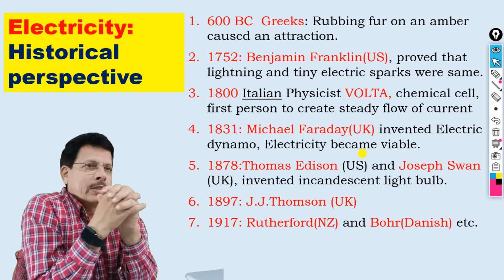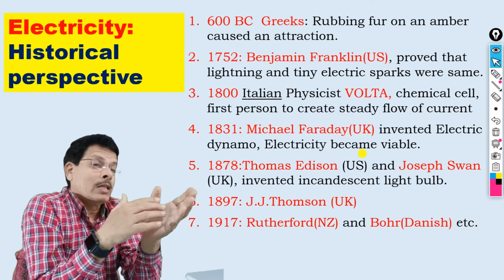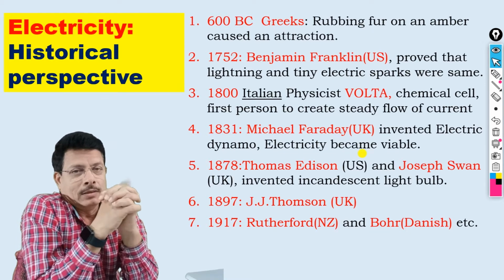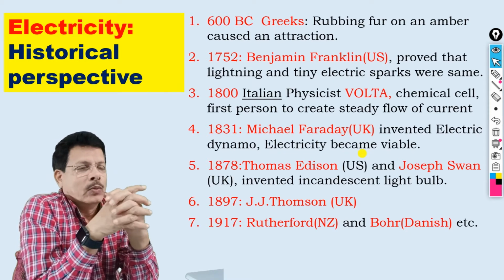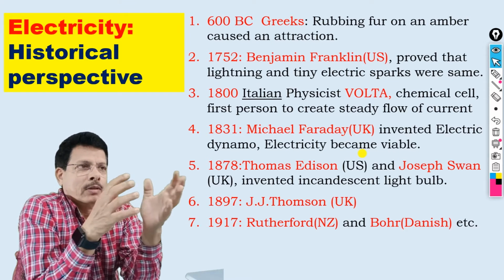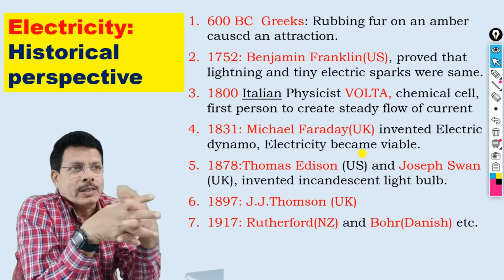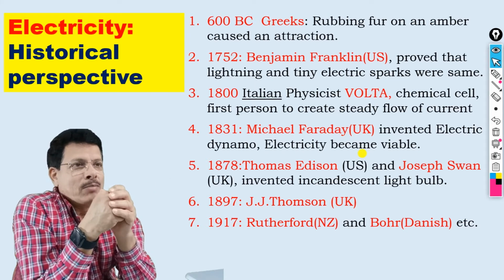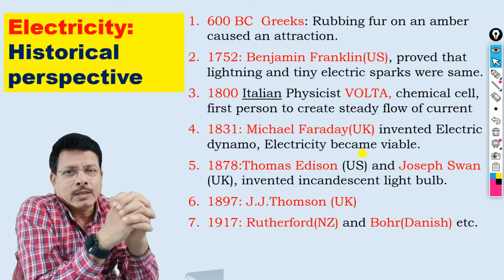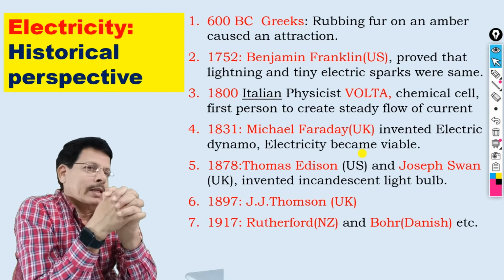As you can see here in this slide, the discovery of electricity goes back as far as 600 BC, when Greek people were aware that when a bird's fur is rubbed against amber, a gum-like material from the forsyth tree, it caused an attraction. That was the first incidence of electricity, and that was the example of static electricity.